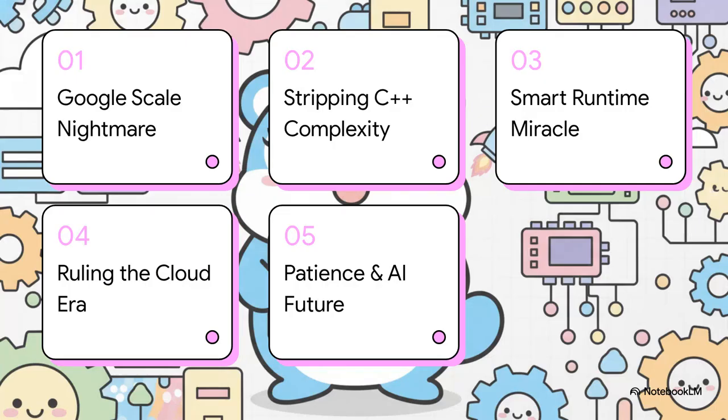Okay, let's jump straight into our roadmap. We're going to break this down into 5 parts. First, the nightmare at Google scale. Second, stripping away C++ complexity. Third, the smart runtime miracle. Fourth, ruling the cloud era. And finally, patience and the AI future.